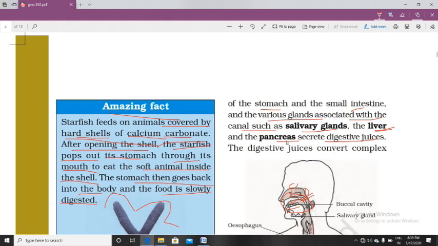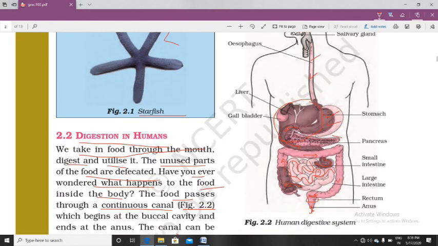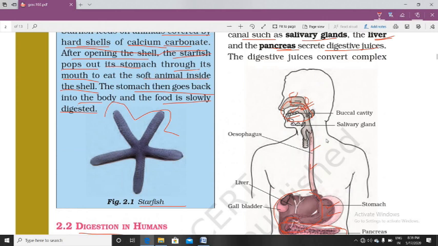And next is pancreas. Pancreas is also a gland which releases digestive juice, and it releases various types of digestive juice for the digestion of protein.